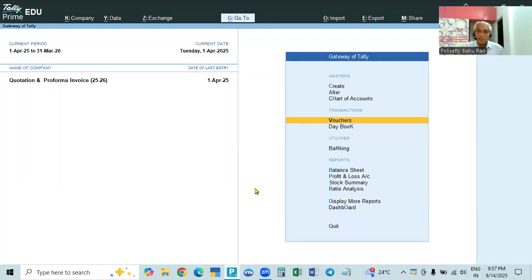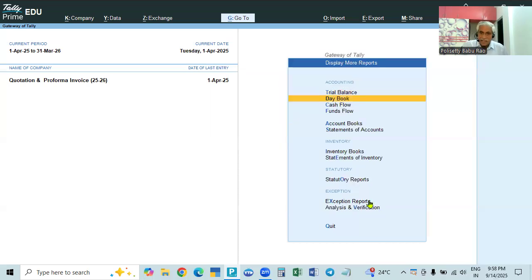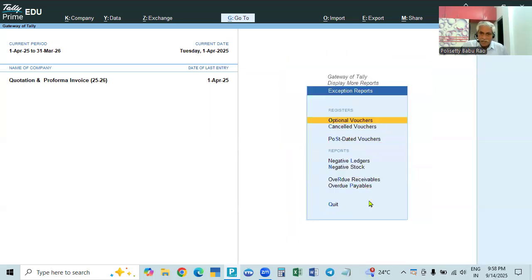But when a quotation is already given to the party, you need not create a separate sales voucher. The quotation given can itself be converted into a sales voucher, that is, a tax invoice. How will we do it? Go to exception reports, then optional vouchers.